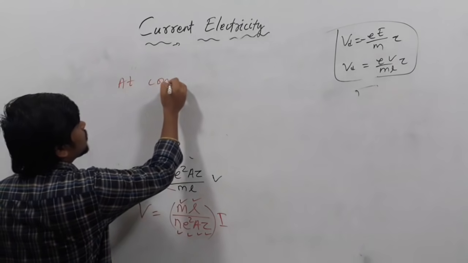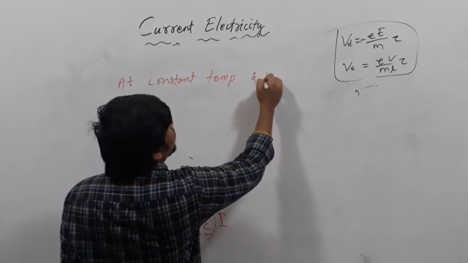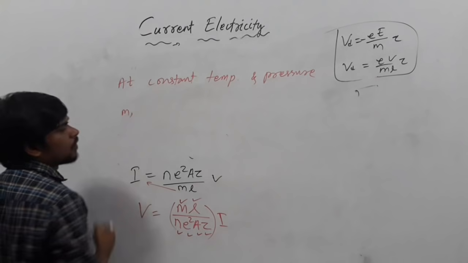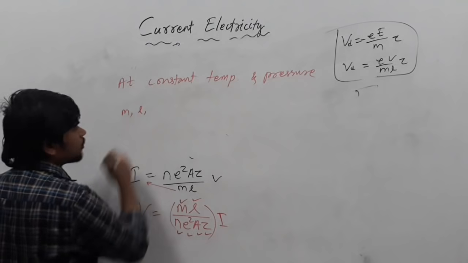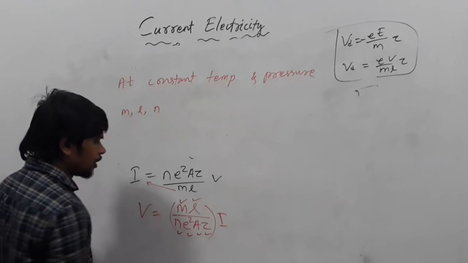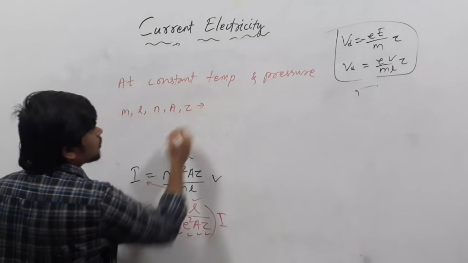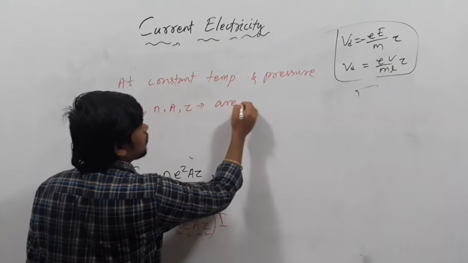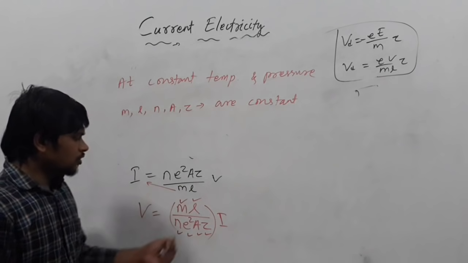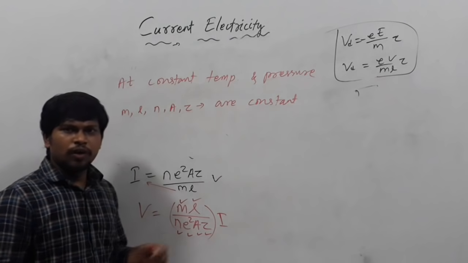At constant temperature and pressure, m mass of electron, L length of the conductor, n for a given number of electrons per unit volume, A area, and tau relaxation time are all constant.